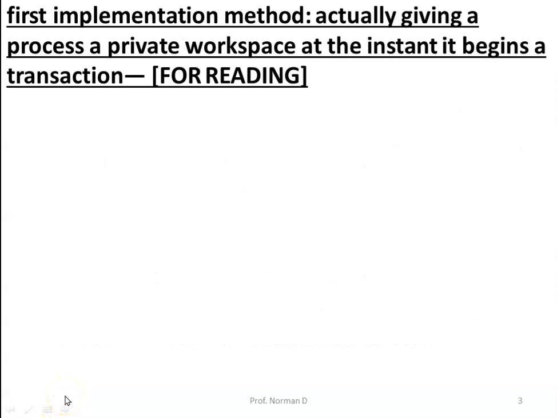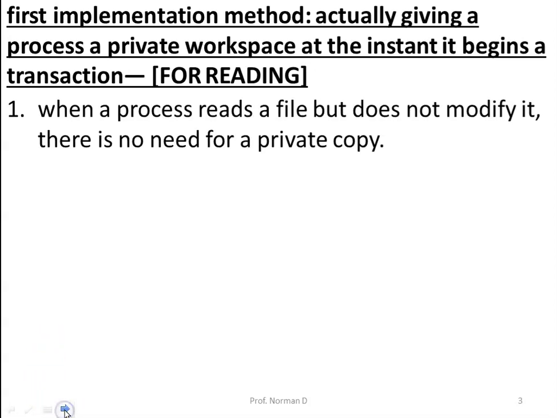Now, we'll look at the first implementation method, that is used for reading. When a process reads a file, it does not require to modify the copy. So, in this case, there is no need of a private copy.